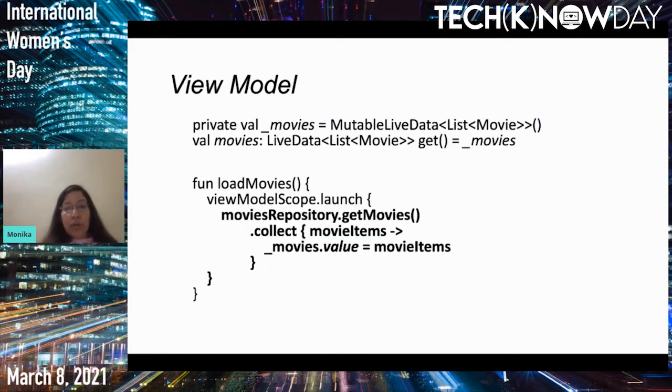Moving on to the view model. As I said, the view model will be calling your repository method. Here we see that the view model is calling the repository method, and the repository method gives a flow type. Here we are collecting the flow and populating the live data. You can see we have this movies live data, and we are populating it with the flow stream.